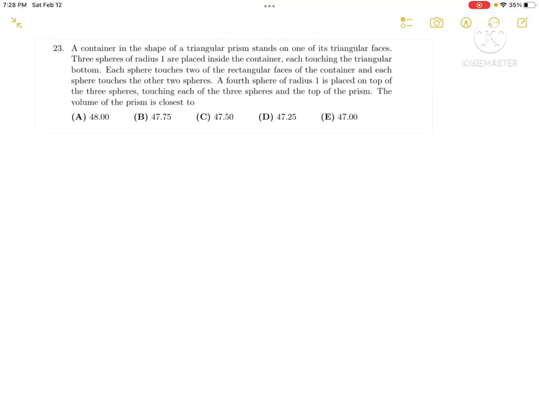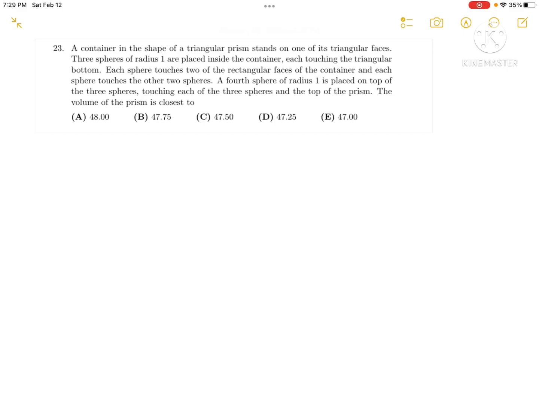Hey everyone, today we will be solving question 23 on Cayley 2018. A container in the shape of a triangular prism stands on one of its triangular faces. Three spheres of radius 1 are placed inside the container, each touching the triangular bottom, and each sphere touches two of the other rectangular faces of the container, and each sphere touches the other two spheres.